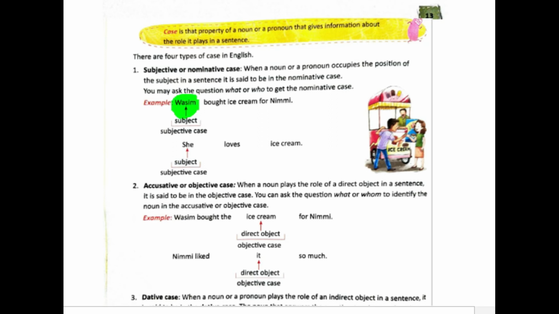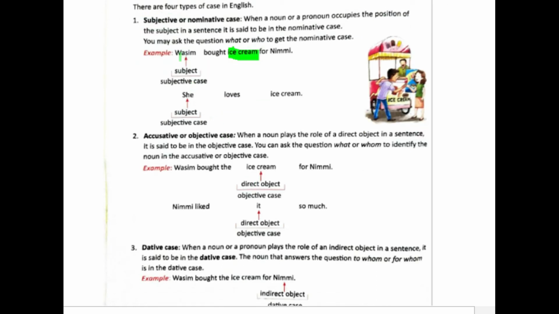So we can say that Wasim is the subject, so Wasim is in the subjective case, or we can also say that Wasim is in the nominative case. Now we look at the second noun, ice cream. The subject performs an action on this noun.